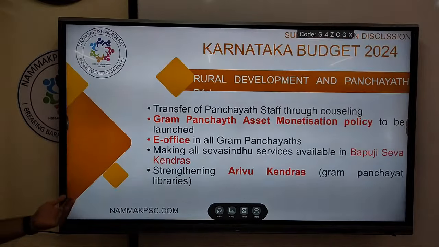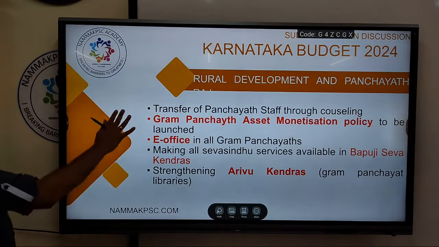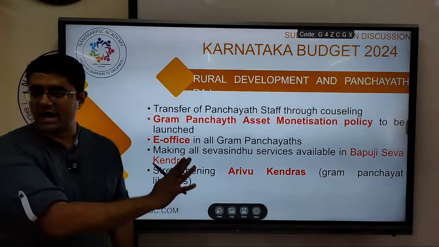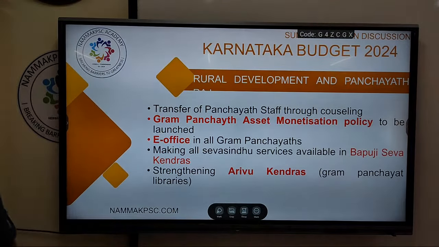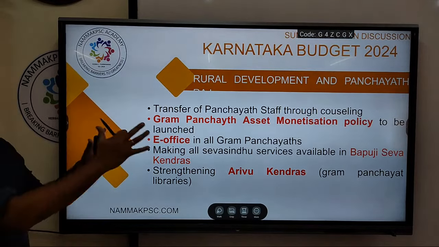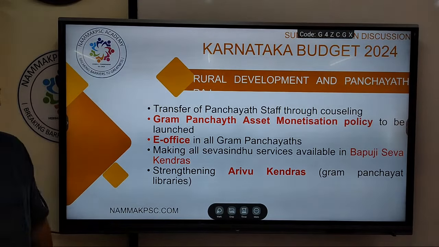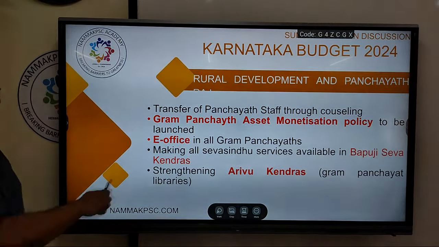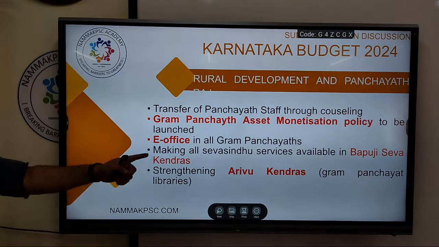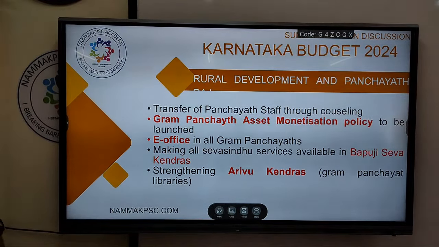Now I'll just put back all the slides. So these are initiatives announced in the budget to reform panchayat or rural development. This is administrative changes: e-offices, making all Seva Sindhu services available in Bapuji Seva Kendra. This is the physical infrastructure.